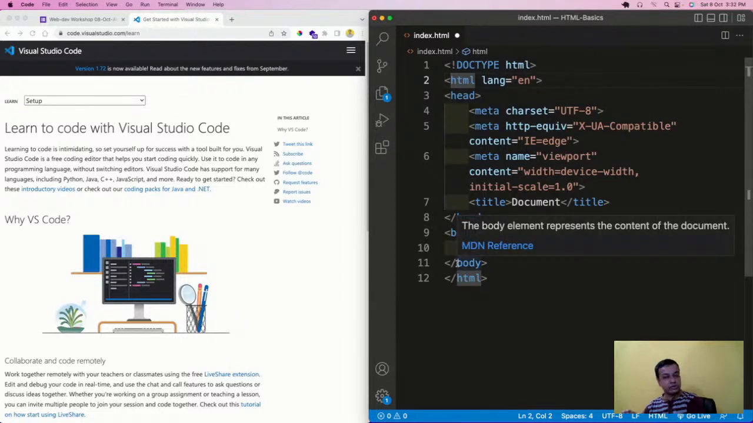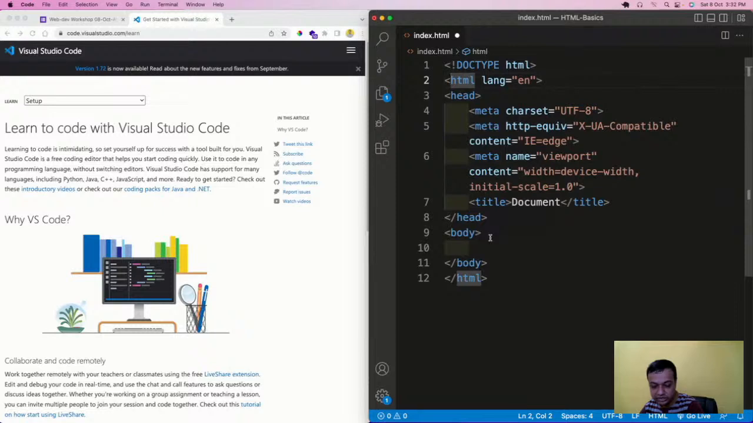So HTML lang equal to English means the language is English. The language can be French, like FR, and all those things are there. So HTML is the main thing. Now HTML has two things. Whatever is inside the HTML is known as its children.